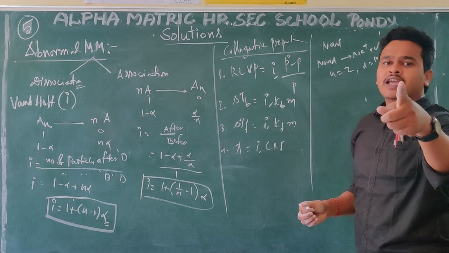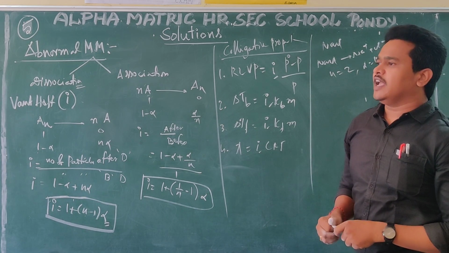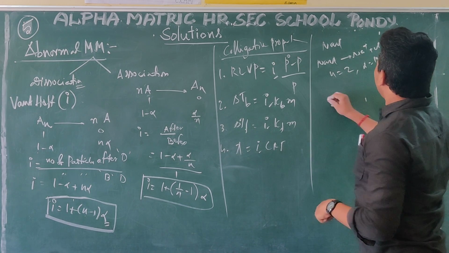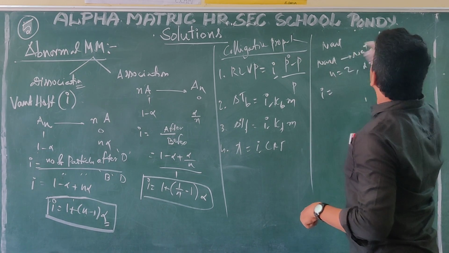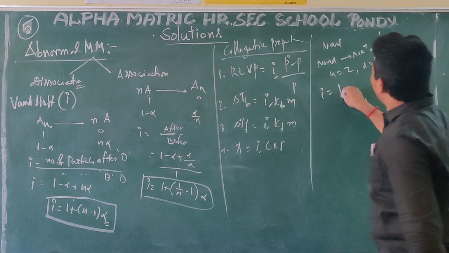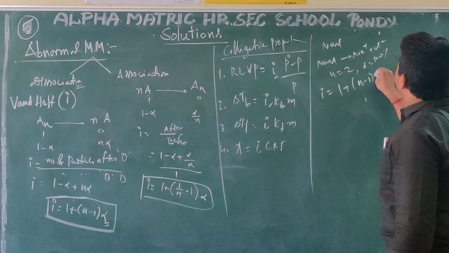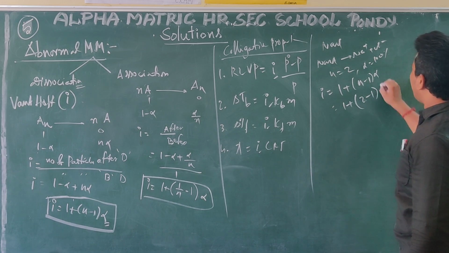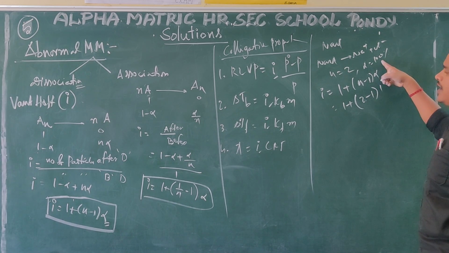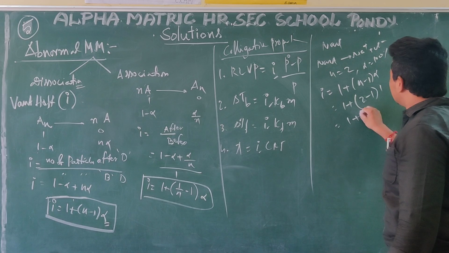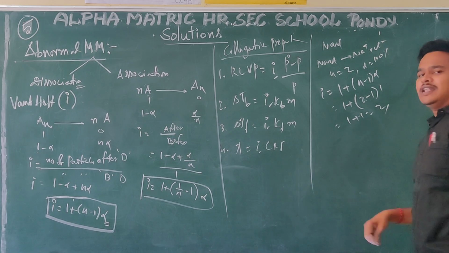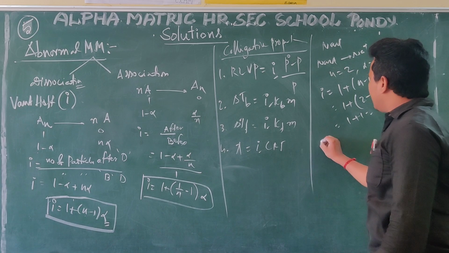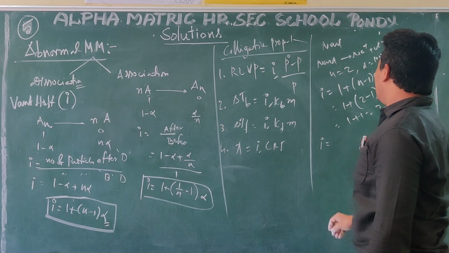You studied in which chapter? Ionic equilibrium. So for dissociation, I have to take that formula: i is equal to 1 plus (n minus 1) into alpha. 1 plus (n value 2 minus 1) alpha. 100% means 100 by 100, that is 1. Here 1 plus 1 is equal to 2. Like that you have to find out the i value. And also the i formula, what can you say? The i value is nothing but